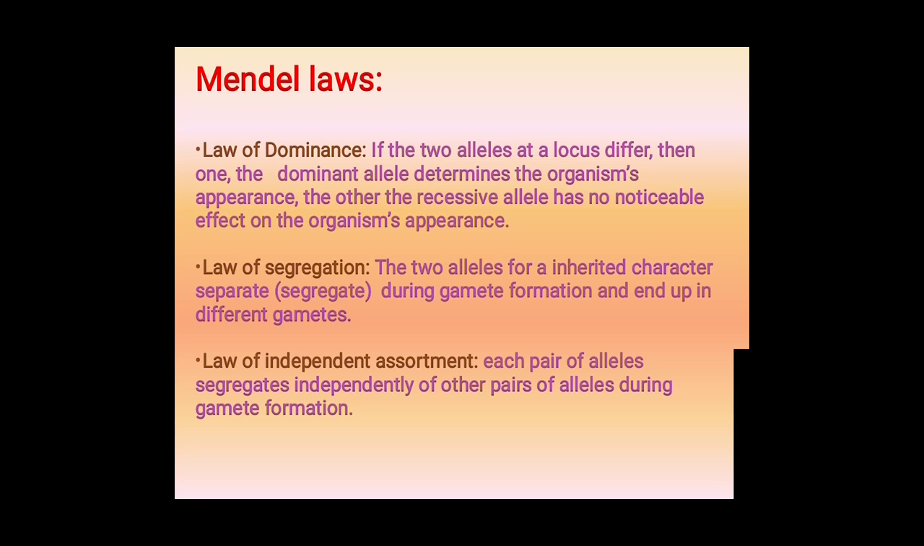Each pair of alleles segregates independently of the other pairs of alleles during gamete formation. Each pair of alleles means two pairs of alleles, like capital T, small t. Two alleles segregate independently. We are separating the gametes separately from the other pairs of alleles during gamete formation. During gamete formation, we are segregating or assorting similar kinds of gametes. That is the law of independent assortment. These are Mendel's laws, very important for our examination.